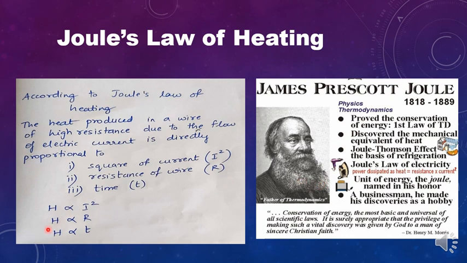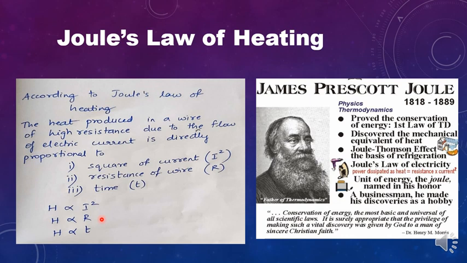Now observe here, H is directly proportional to R. Think about the series and parallel combination of resistance here. We know that when two similar resistance wires are connected in series, then their combined resistance gets doubled, isn't it?